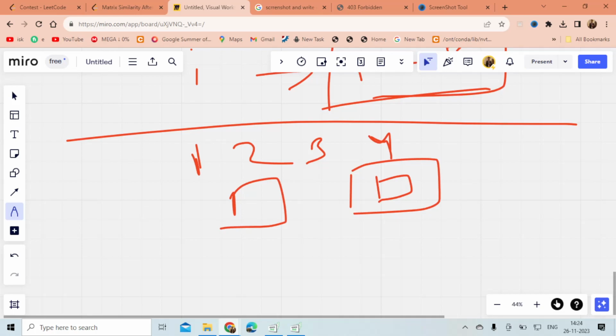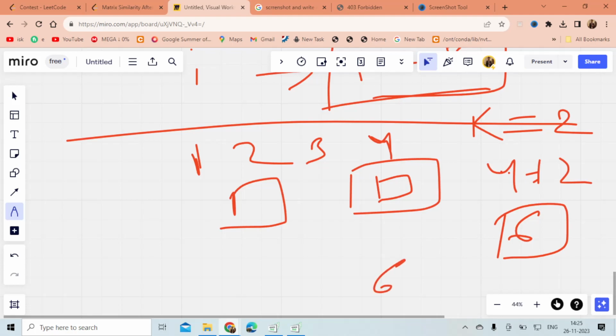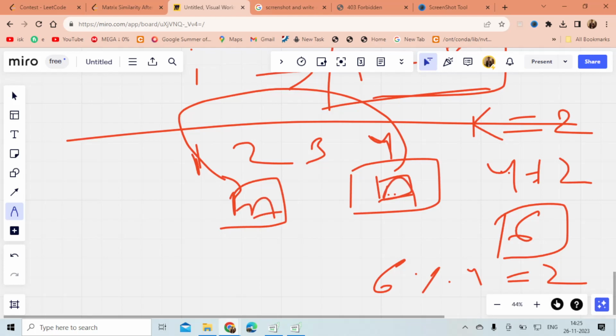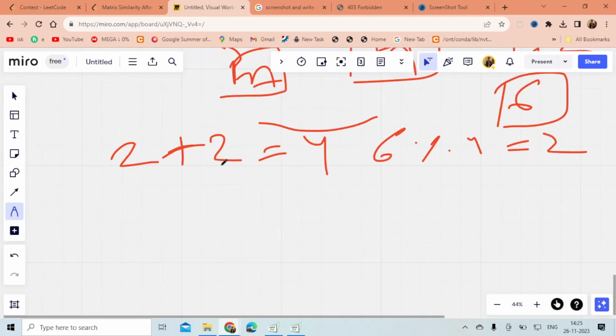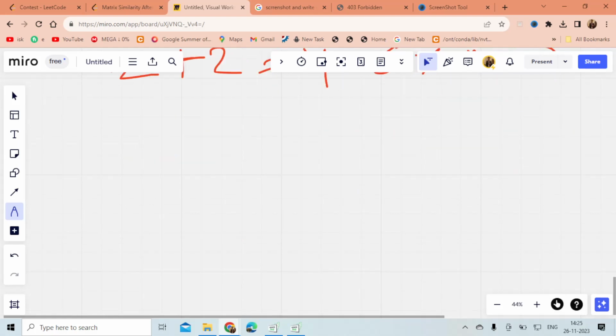So it will be, for my value case 2, 4 plus 2 equal to 6, and 6 mod 4 is equal to 2. So it means that I have to shift this element, let's say this is a, to here. The element which is present at 2 will go to 4, right? So I hope this is pretty much clear to you.